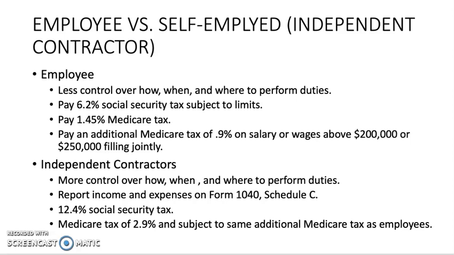Independent contractors, however, you have more control over how, when, and where you perform your duties. I mean, if you're an independent contractor, you do your job and you hit your production, you can essentially dictate when you're going to work. You can work Saturday, you take Monday off, doesn't matter, you have all that flexibility you need. However, they report income and expenses on a 1040 Schedule C, and they have to then by law pay both their employer portion and their portion of Social Security taxes, so that's 12.4% for them, and then the Medicare tax of 2.9%, subject to the same additional Medicare taxes as employees.